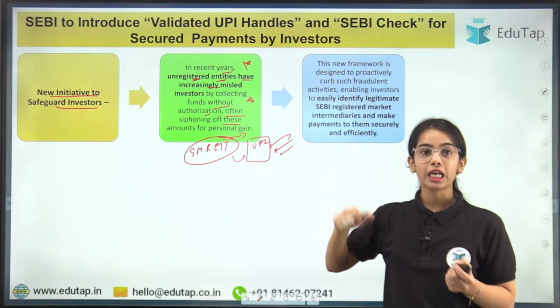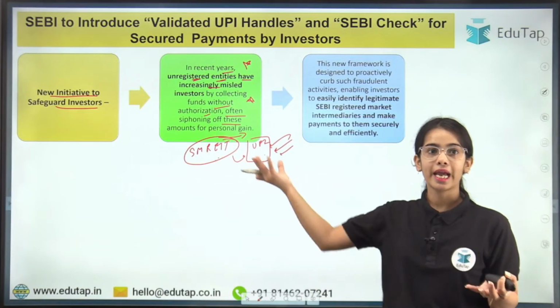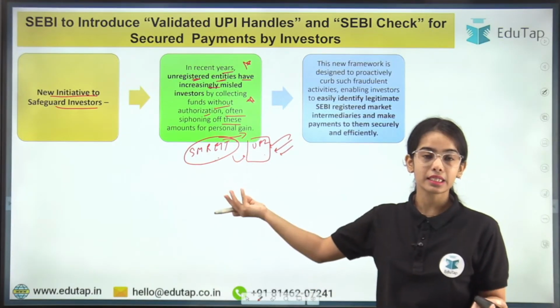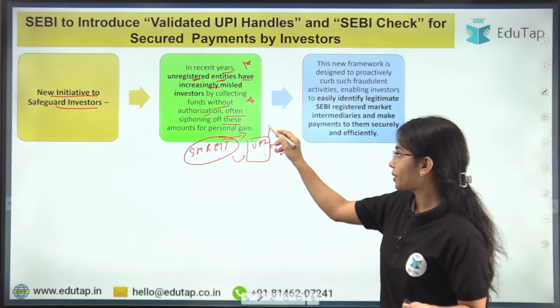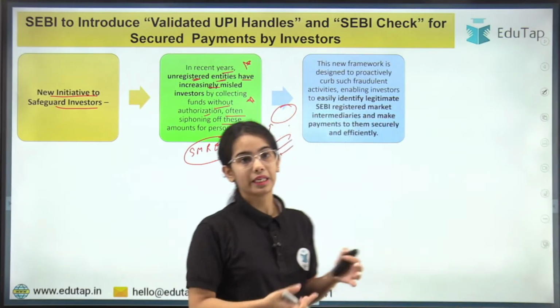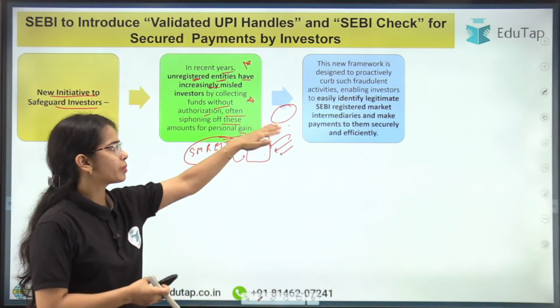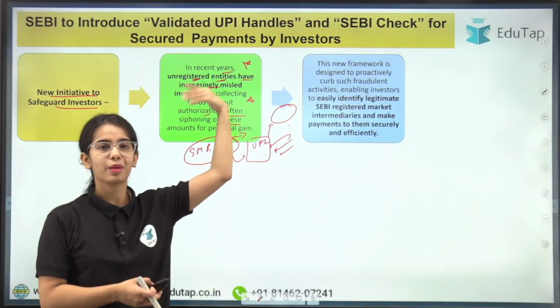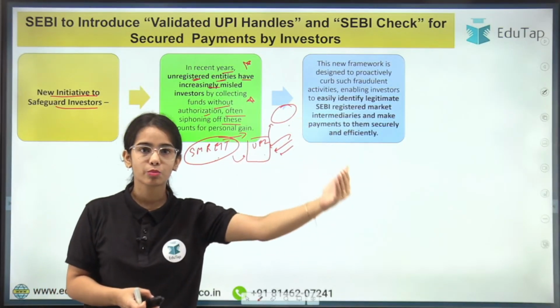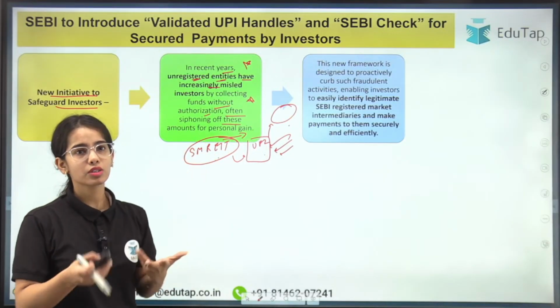Now after a few months you realize that this entity was not registered with SEBI, and you are not able to get access to this entity, and the UPI ID was connected to an account that is not linked to this particular entity. Because the account, let's say, is in the name of some farmer or some small vendor, the account has been used by the entity. So this also happens, right?